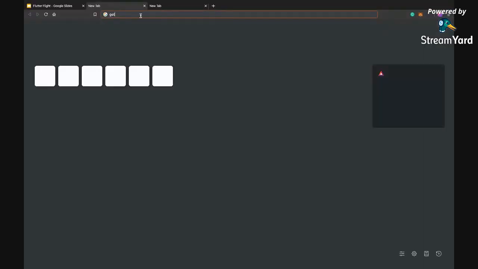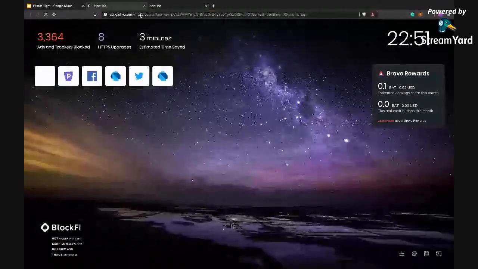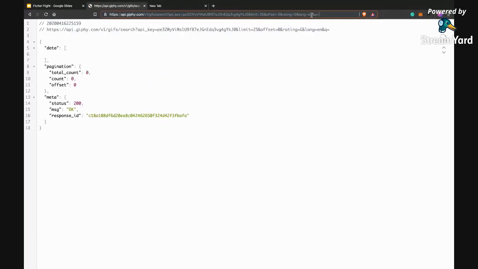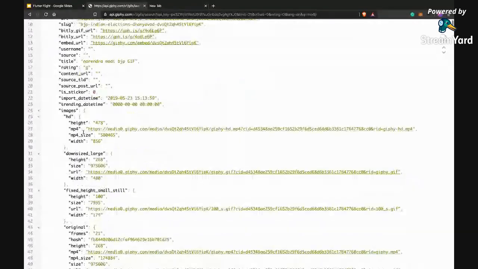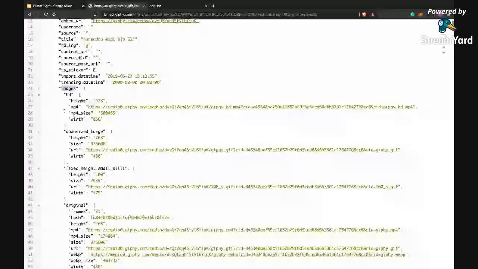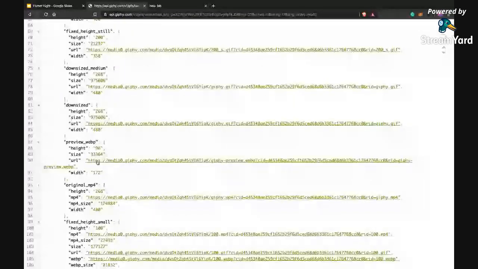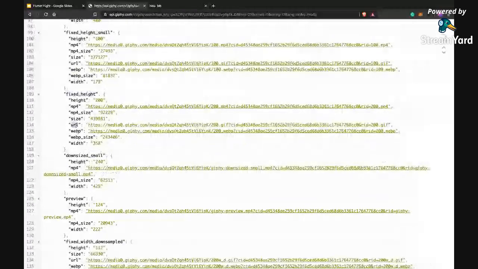I'll copy this URL again, and if I go here and paste it here again, and let me also make this query as, let's say, Modi ji. Why I'm doing this? Just to show you how this works. You can see we are getting this data, which is some list, and inside this list we have something called images, and inside images we have this fixed height which we will use, and from there we can access the URL. So that is the concept.